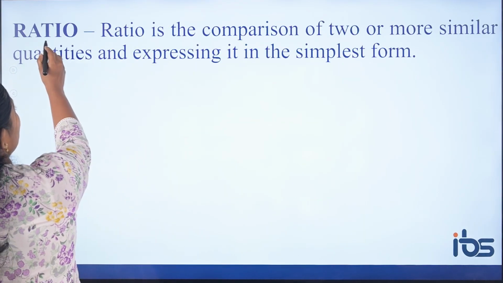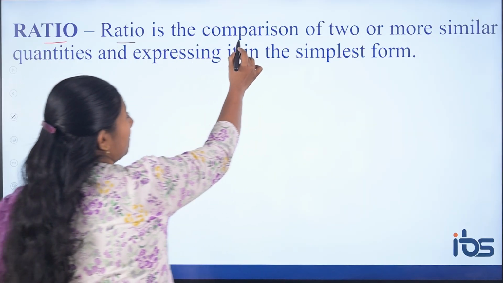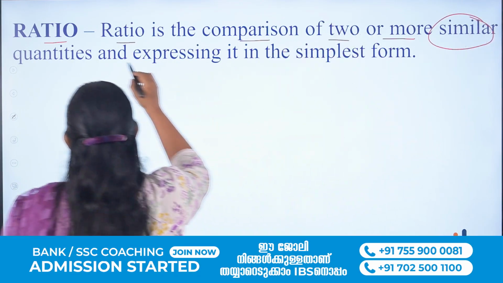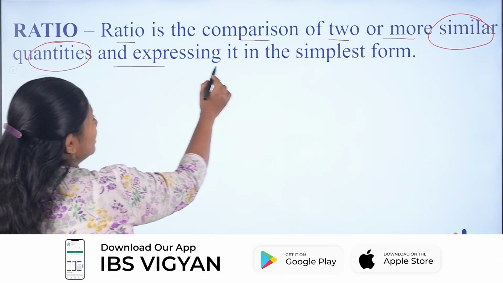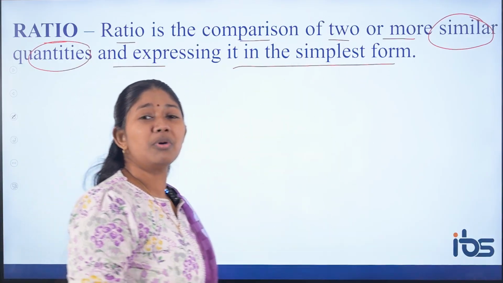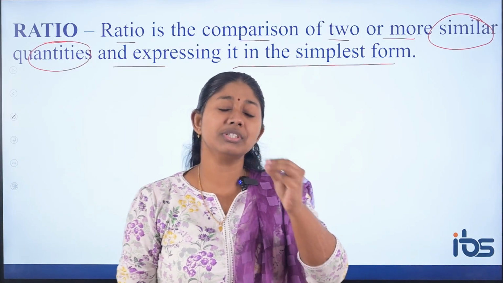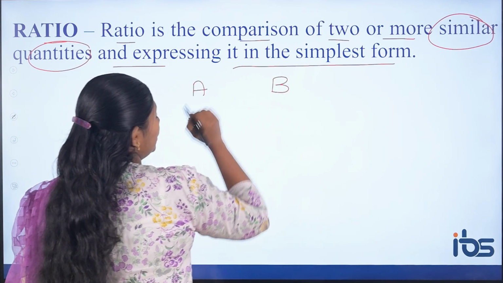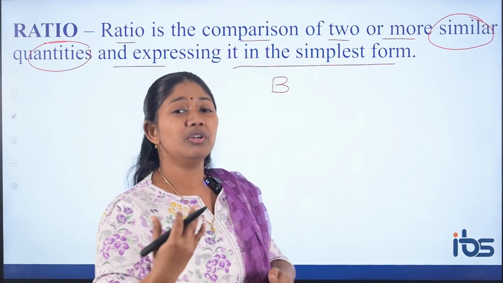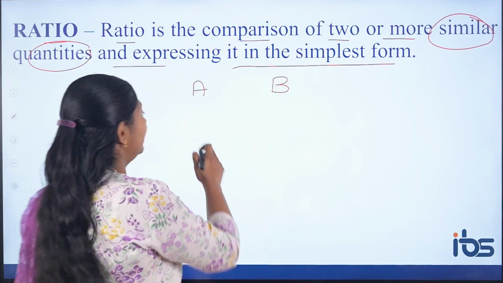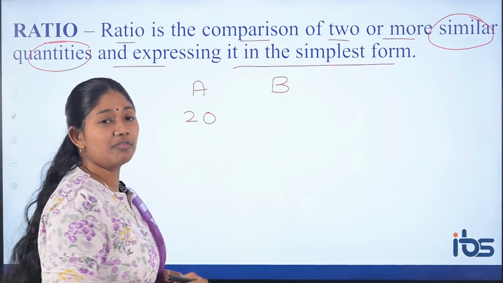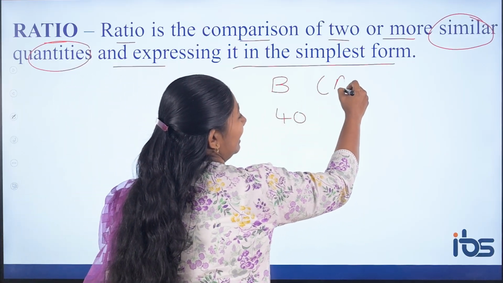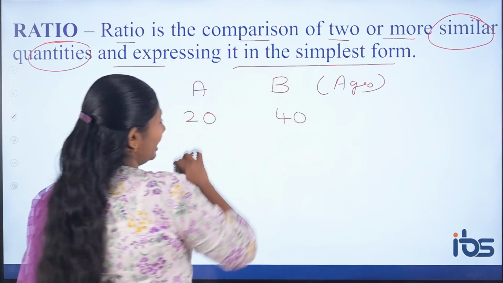So moving to the definition, what is ratio? Ratio is the comparison of two or more similar quantities and expressing it in the simplest form. So what does it mean? Comparing two or more similar quantities. Let me take two persons A and B. I am talking about the ages. Let me take the age of A as 20 years and the age of B as 40 years. So I am comparing the age of A and the age of B.